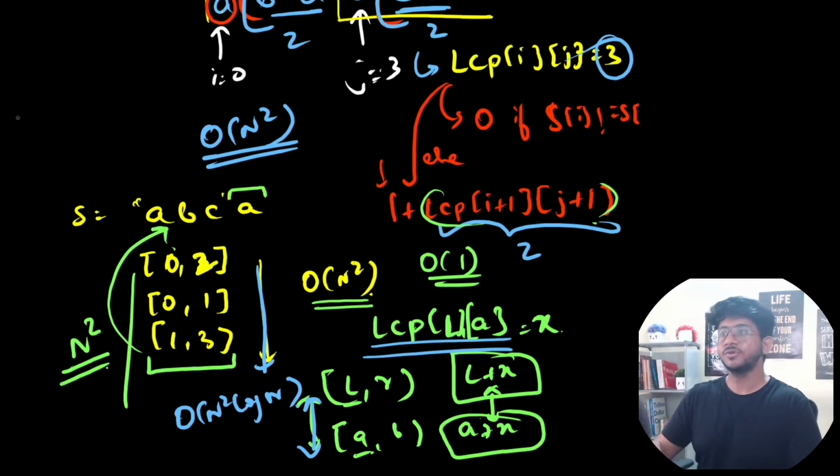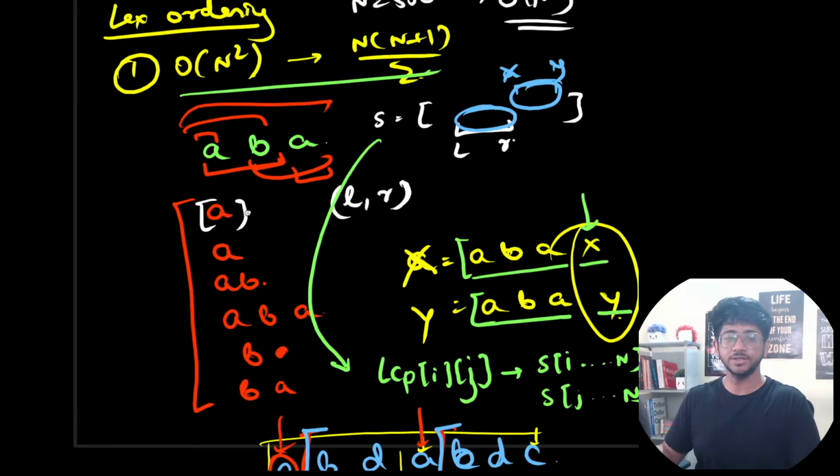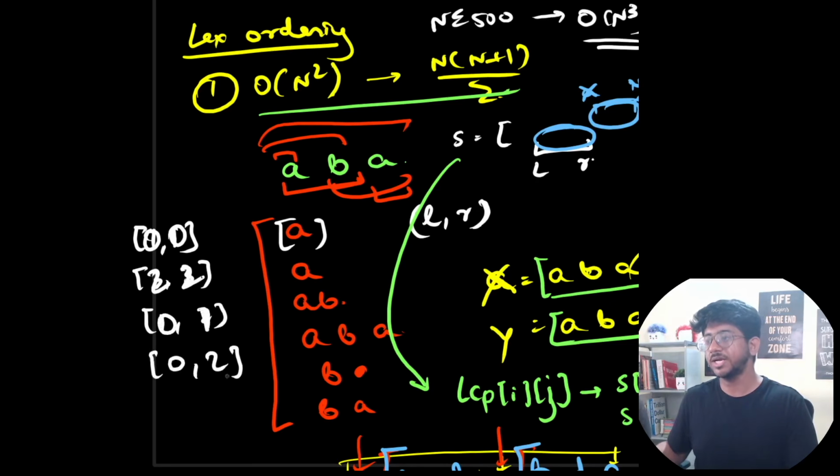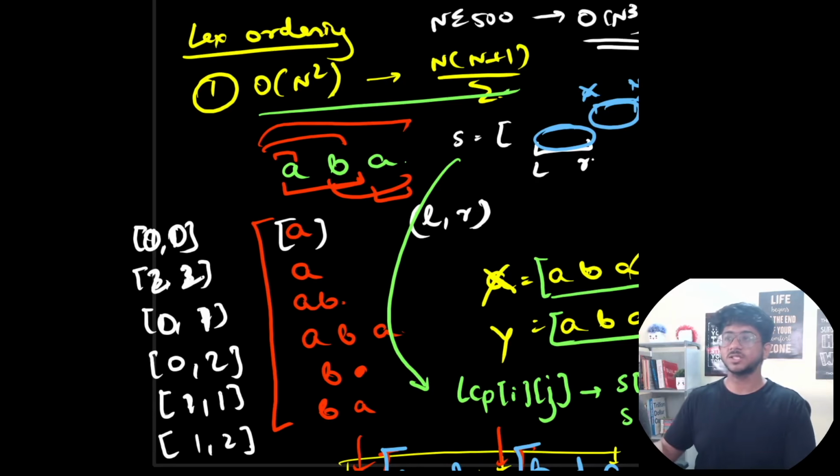You have all the different substrings of this string A. In this case, let's use this simple string over here. For this one, you will have this as 1 to 1, then 3 to 3, then AB is 1 to 2. Sorry, these are all 0 indexing, so this would be 2 2, this would be 0 1, this would be 0 2. This is how the pairs would be present to you after sorting, because these would be compared directly and would be sorted properly. 1 to 1, then let's say 1 to 2. This is the sorted order that you will get.